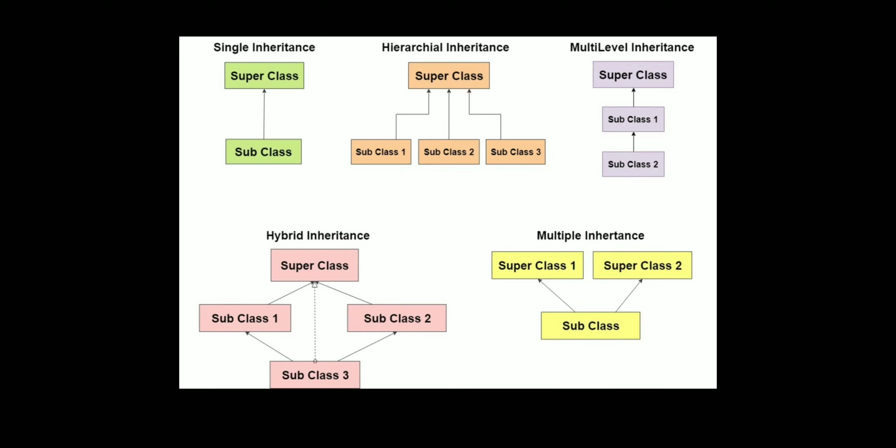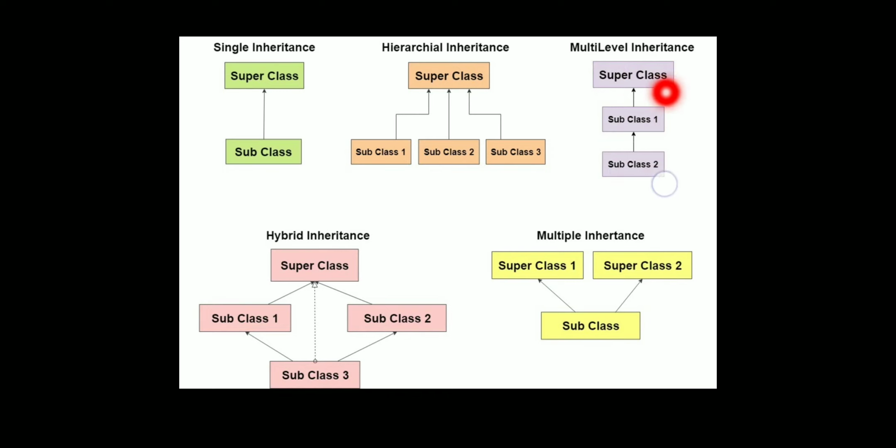This is how the inheritance concept works in our programming. First, in single inheritance, only one class is derived: a subclass is acquired from a superclass. In hierarchical inheritance, there are 3 subclasses: one superclass derives the 3 subclasses. In multi-level inheritance, there are 2 subclasses.